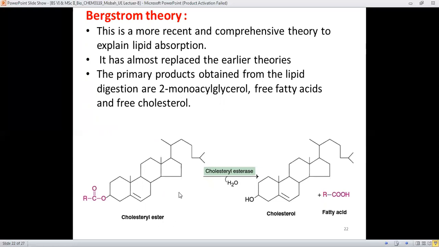And if cholesterol is present in the form of cholesterol ester, then this bond will be lysed or broken down into fatty acid, and cholesterol will be free in this form. And there is involvement of the water molecule, and cholesterol esterase is involved in this overall reaction.